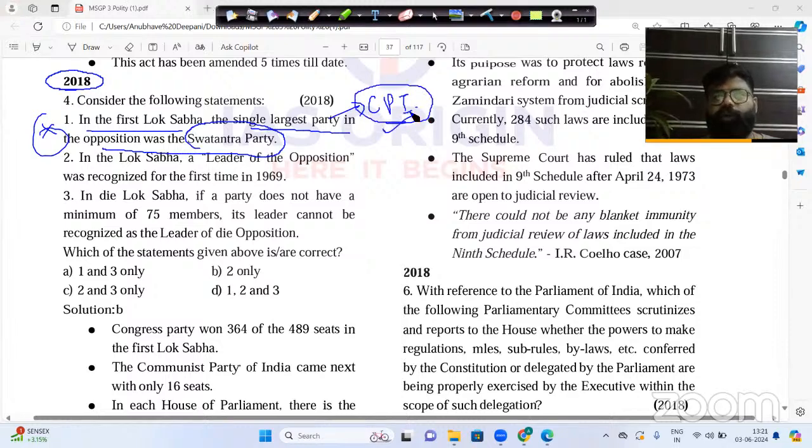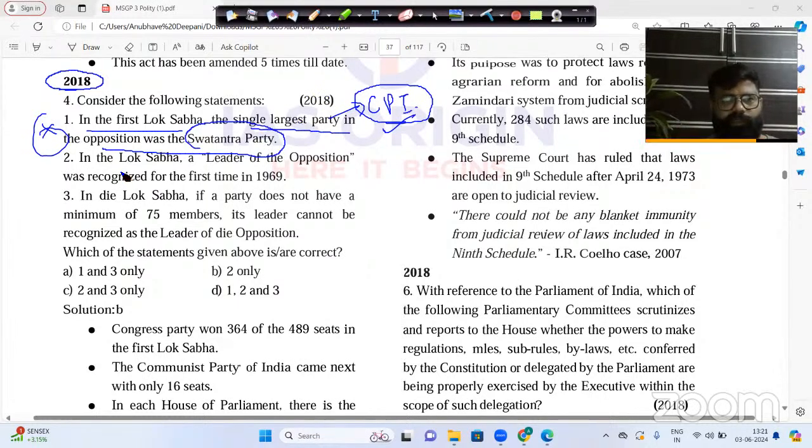As we all know, the majority party was the Indian National Congress, because Pandit Jawaharlal Nehru became the first Prime Minister of India in the very first Lok Sabha of 1951, and Congress won the majority under his leadership. But the largest opposition party was not the Swatantra Party, it was the Communist Party of India.